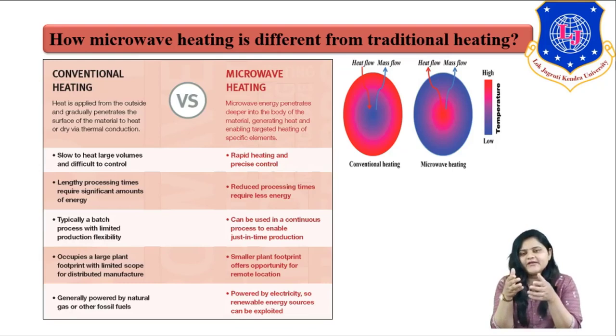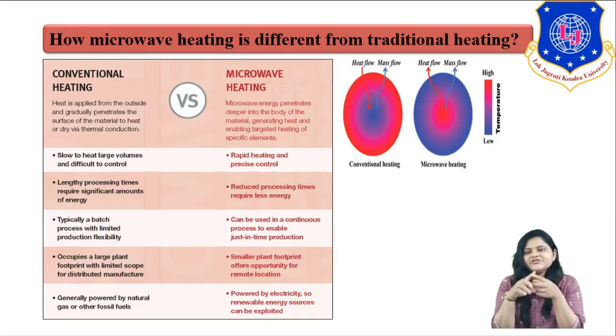For example, you can produce that electric energy using solar energy, wind energy, or biomass. In this way, microwave-assisted reaction leads towards greener production, or the generation of greener products. This is a comparison of conventional heating versus microwave heating.